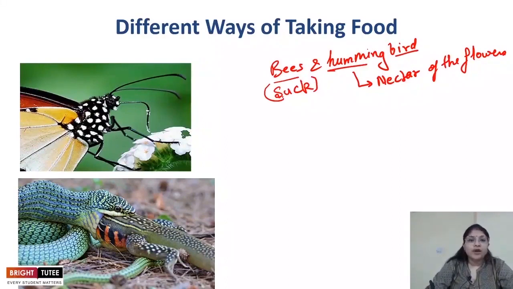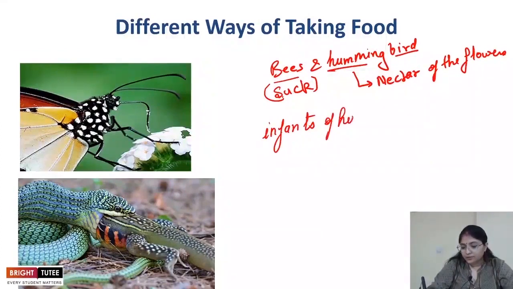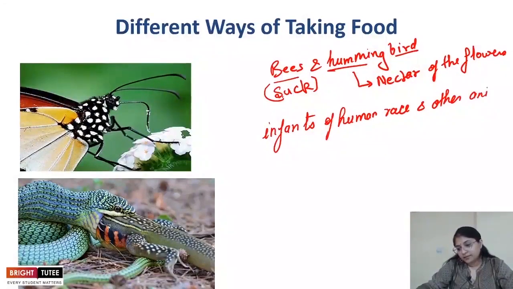Then if you talk about infants of human beings or any other small baby organisms, for example pups or kittens, they depend on mother's milk, right? So these organisms are feeding on the mother's milk.